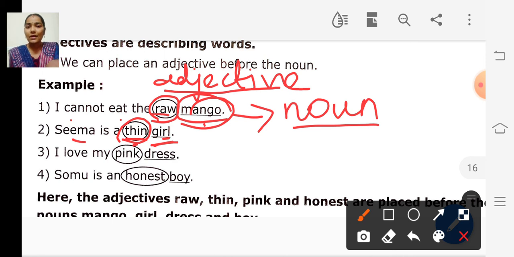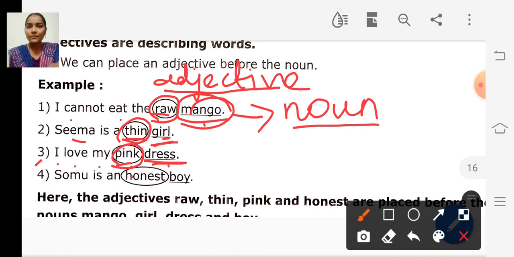The third sentence: I love my pink dress. The word pink describes the noun dress. The dress is in pink color. So pink is an adjective and dress is the noun.